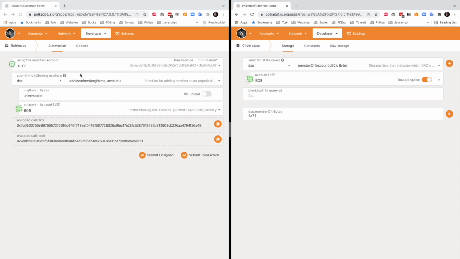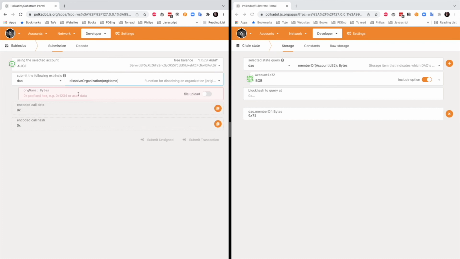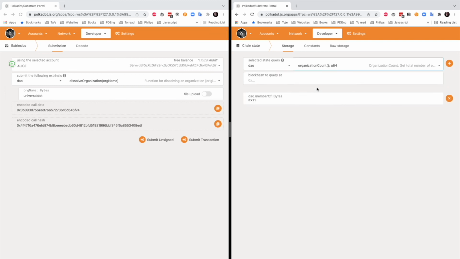Maybe we can also demonstrate that, for instance, Alice wants to dissolve the organization because the vision has been fulfilled. So she wants the organization to stop existing. She has to type the organization that she wants to dissolve, and we submit the transaction. The dissolve organization event went through. Now we want to query the number of organizations that currently exist, and as we can see, there are 0 organizations, because we just dissolved the organization that existed.